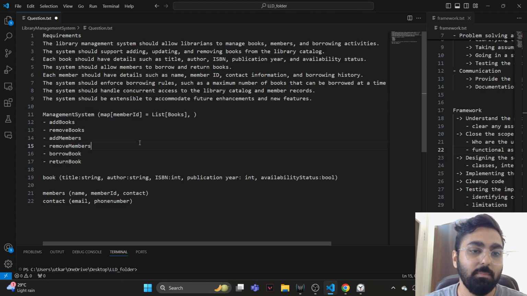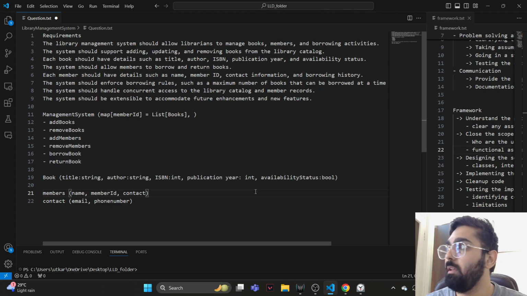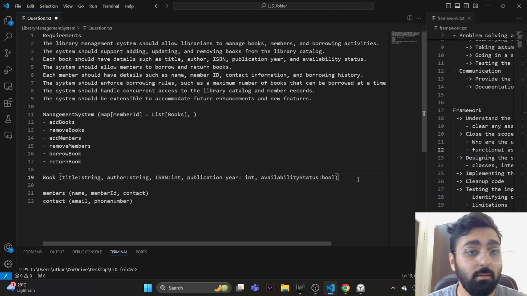Library management system. We do have a book class with the title, author, ISBN, publication year, and availability. Availability means the status of whether it's borrowed or not. Do we need to keep track of who is borrowing it? No, we'll keep that in the management system itself.